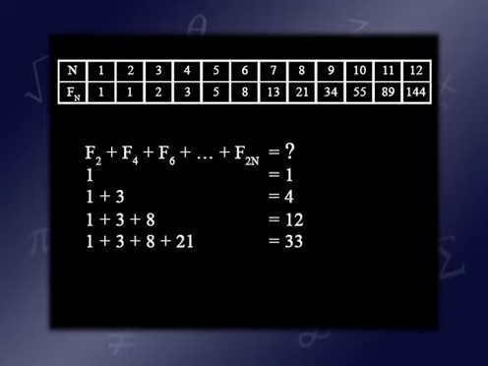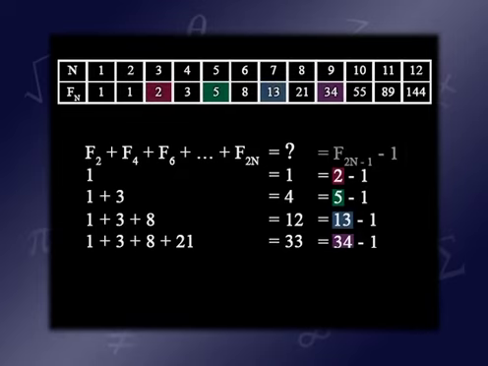Do you see the pattern? The Fibonacci numbers haven't disguised themselves enough for you yet, right? Because this time you see it. We have 2 minus 1, 5 minus 1, 13 minus 1, 34 minus 1: 2, 5, 13, 34. Those are Fibonacci numbers, okay? But they're every other Fibonacci number. We have f3 minus 1, f5 minus 1, f7 minus 1, and f9 minus 1.